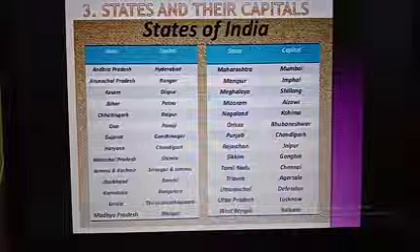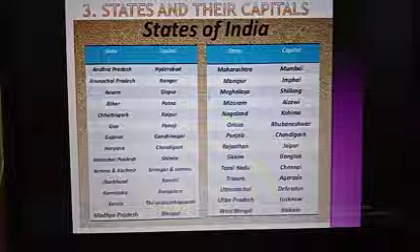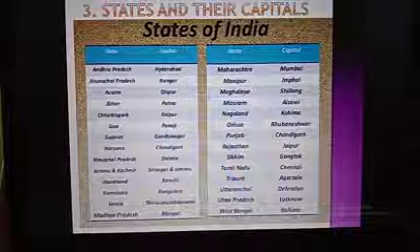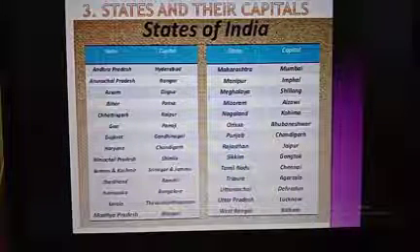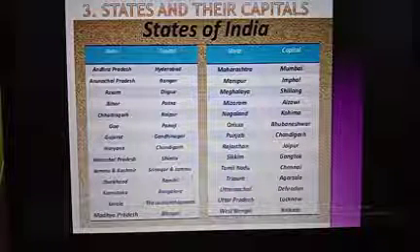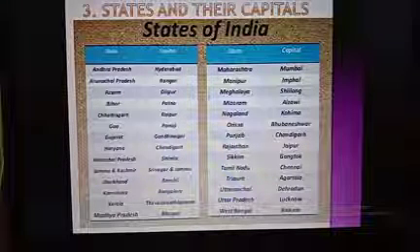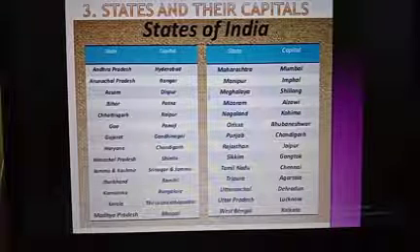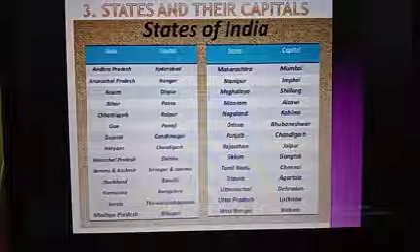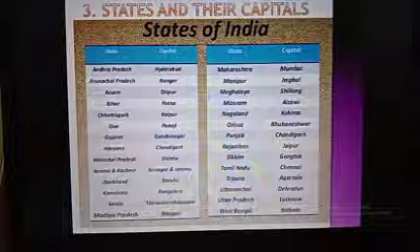Then Madhya Pradesh. Capital of Madhya Pradesh is Bhopal. Next one is Maharashtra. Capital of Maharashtra is Mumbai. Manipur. The capital city of Manipur is Imphal. Then Meghalaya. The capital of Meghalaya is Shillong. Then Mizoram. Capital of Mizoram is Aizawl. Then Nagaland. Capital of Nagaland is Kohima.